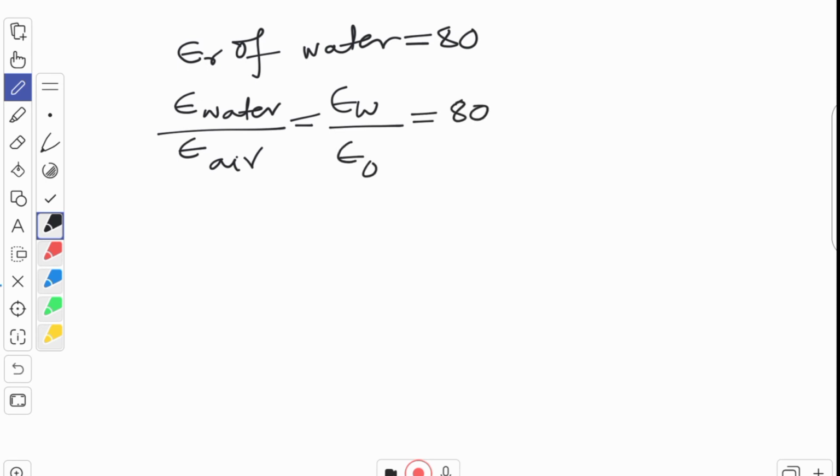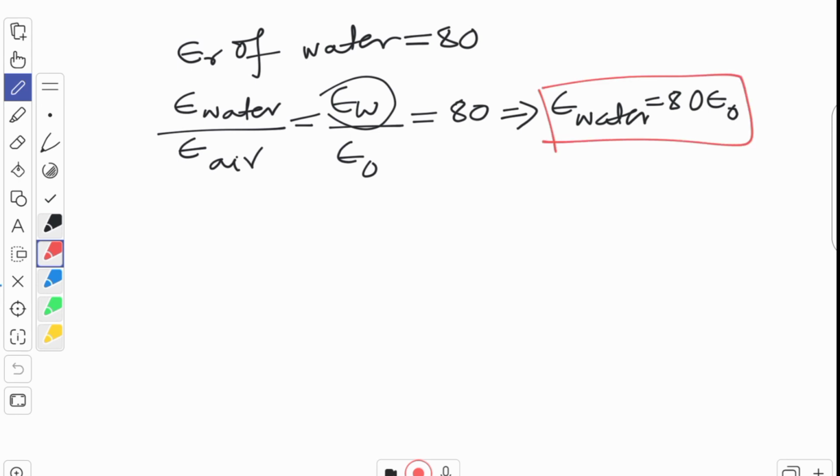This thing now we can understand. See, what is this now? From this relation, what we are getting? Permittivity of water is now 80 times of permittivity of this. Please remember this. What does it mean? That means how many times the permittivity of medium is greater than permittivity of air is relative permittivity. That is only your relative permittivity.